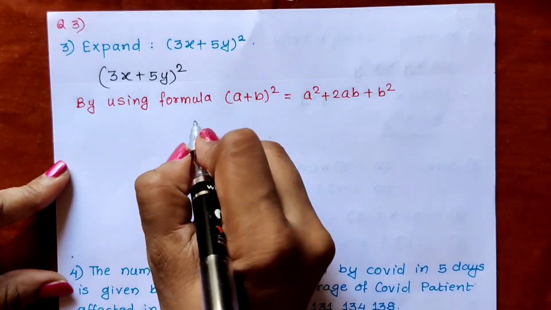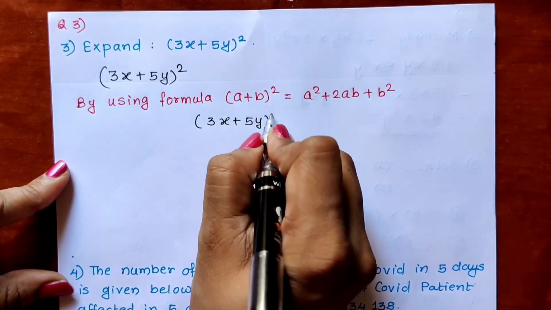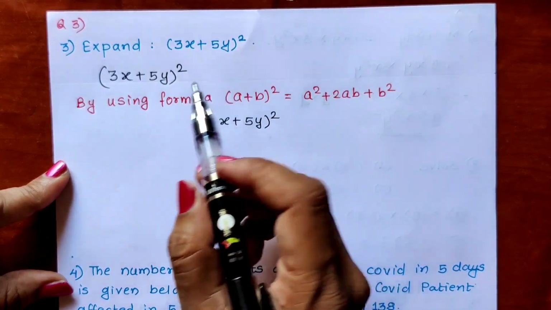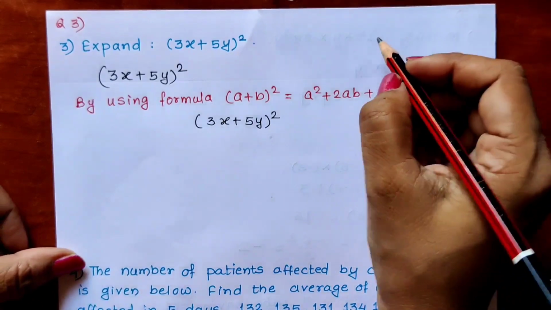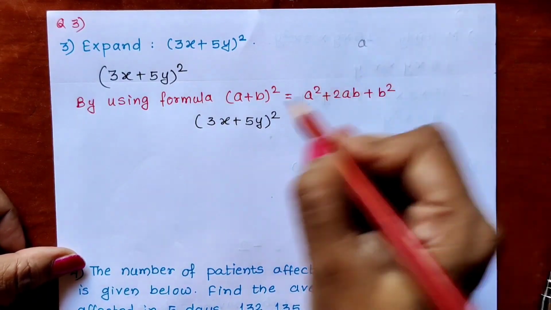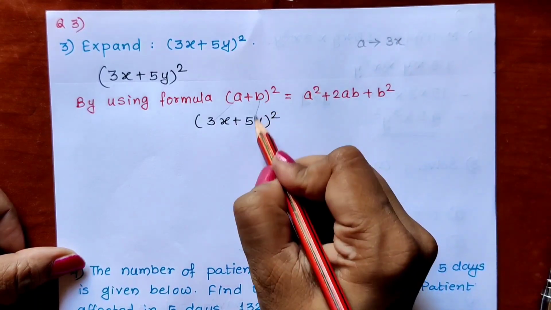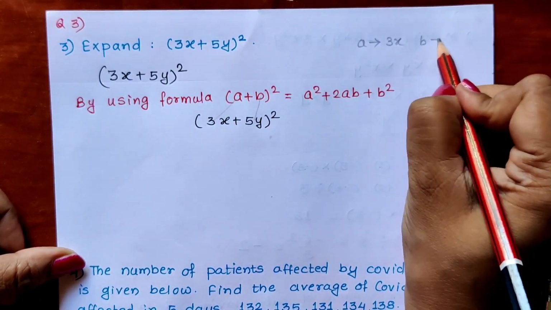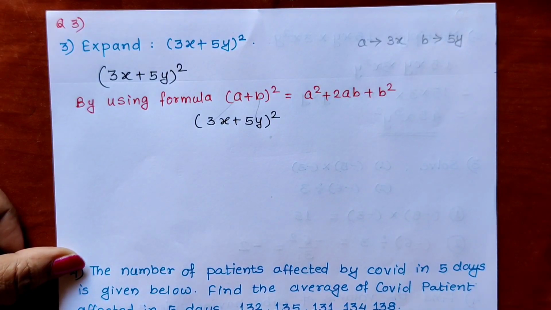So the question is 3x plus 5y whole square. So our a is 3x, correct? A is 3x and b is 5y. So in place of a we will write 3x and in place of b we will write 5y.